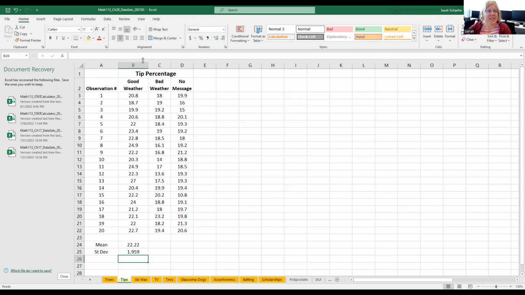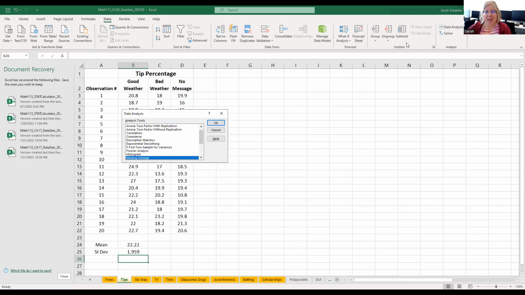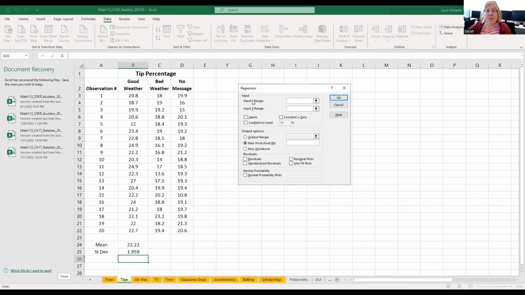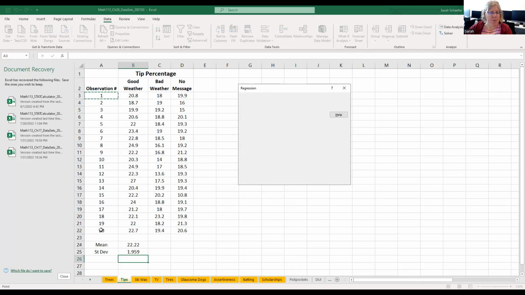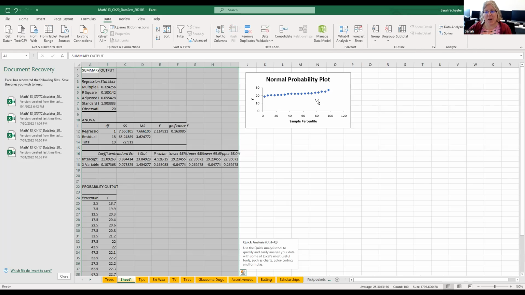And then let's take a look at this normal probability plot. So we need to go to the data ribbon, and then we're looking for that data analysis. And the choice we've been using this whole time is this regression one. I'll double click that. And then remember that it always wants the interesting data, the Y values first. So it's kind of backwards from what we would expect. I'm going to highlight this good weather, and then I'm going to highlight these observation numbers on the side as my X's. And then at the very bottom, there's a spot to click for the normal probability plot. So I'll click that. And there's my normal probability plot.